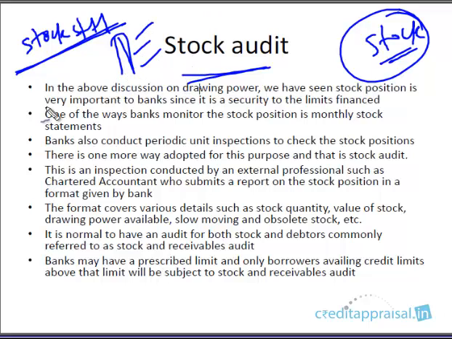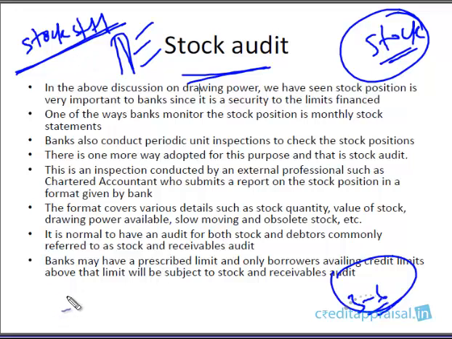Okay, so every month, you will be doing your unit inspections, say once in 3 months or 6 months. You'll be visiting the unit and taking stock and checking the stocks. That is one part. But every month basically you are relying on the stock statement submitted by the company. So it is possible that the company might not report the true picture.